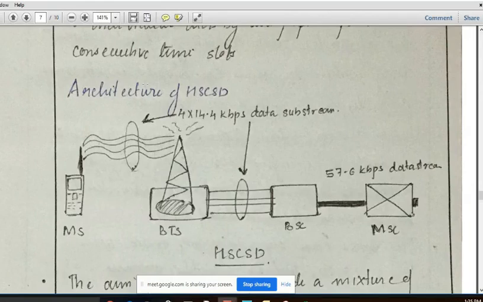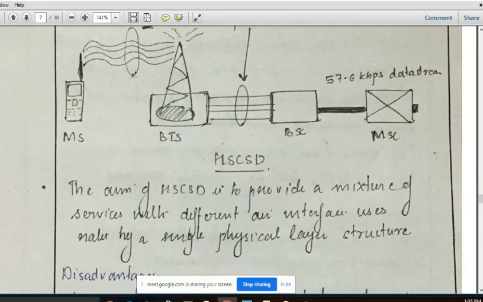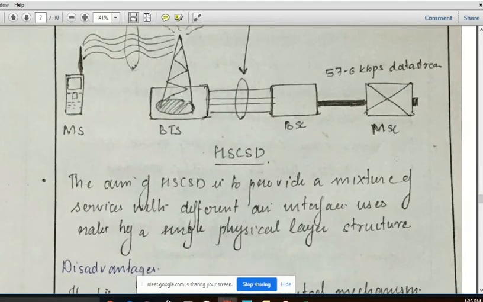So by using the HSCSD, 4 into 14.4 kilobits per second data substream is generated and is given to the BTS, and from the BTS again 4 into 14.4 kilobits per second data substream is given to the BSC, and here we have a total of 57.6 kilobits per second data stream. And the aim of this HSCSD is to provide a mixture of services with different air interface users arrayed by a single physical layer structure.